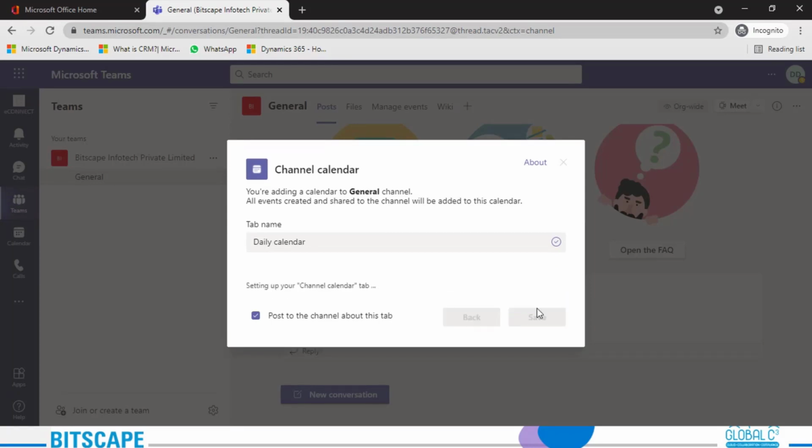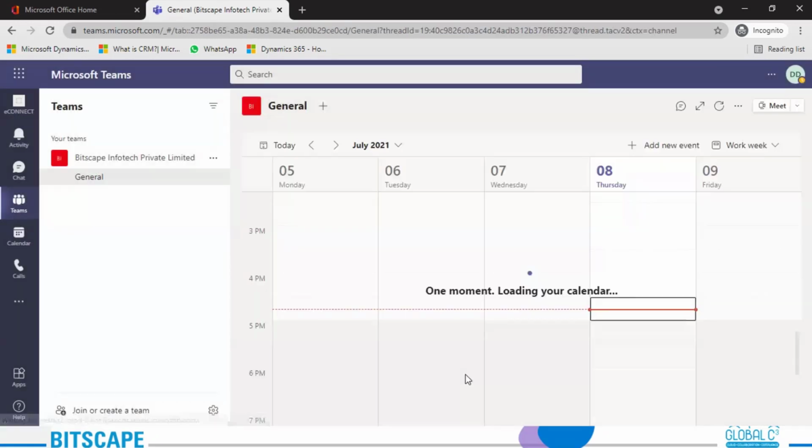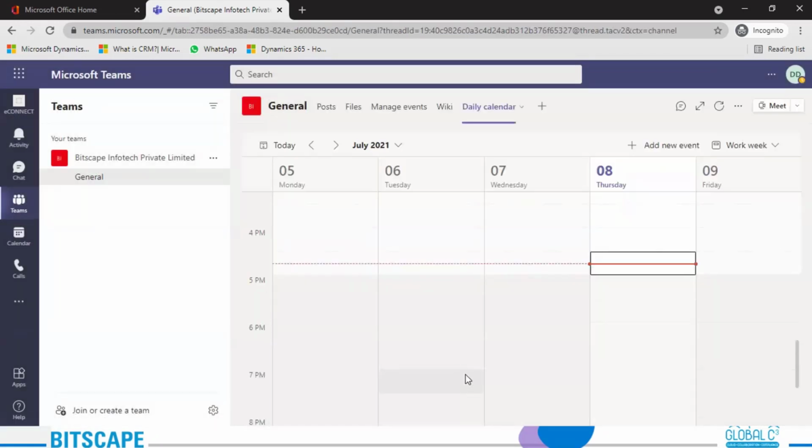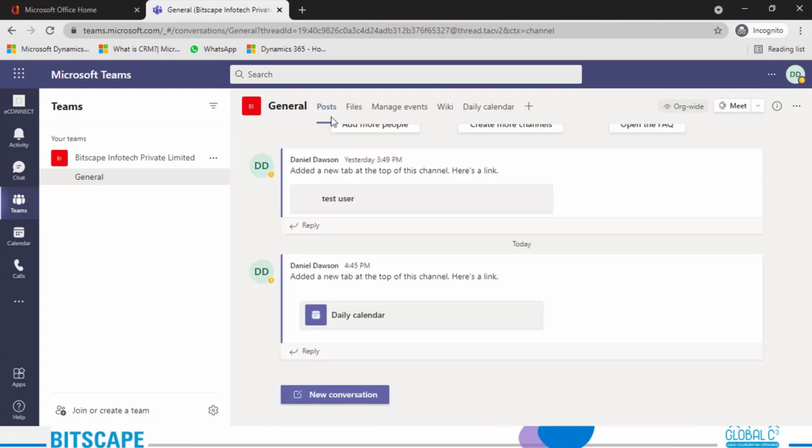Okay, let me just show you how. Setting up, and we have a calendar. Can you see that under this general channel, post, file, manage events, wiki, we now have a new tab that is daily calendar? So this will be specific to that one particular group. I can go back to post, and can you see that as a user, Daniel Dawson added a new tab at the top of this channel. Here's the link, and if you go here, it will redirect you to this daily calendar. So that's how it works.